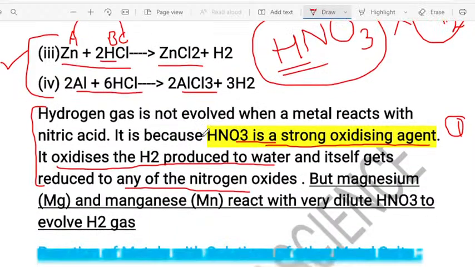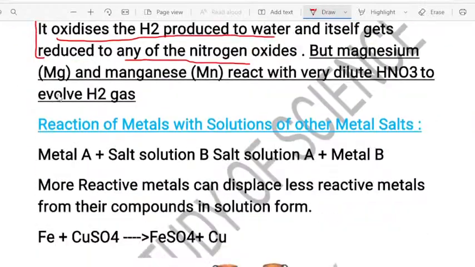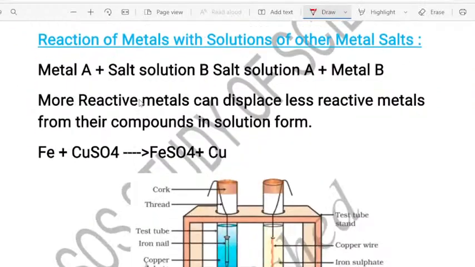Okay, I think you are clear with this concept. Do you have any doubt in this? Clear, right? Yes, okay, fine. I think you are clear with this concept. So now let us understand the next concept, children.